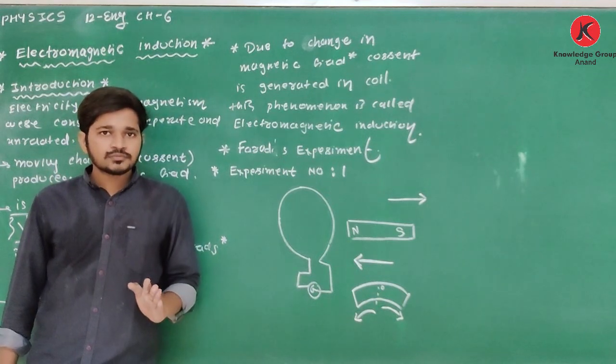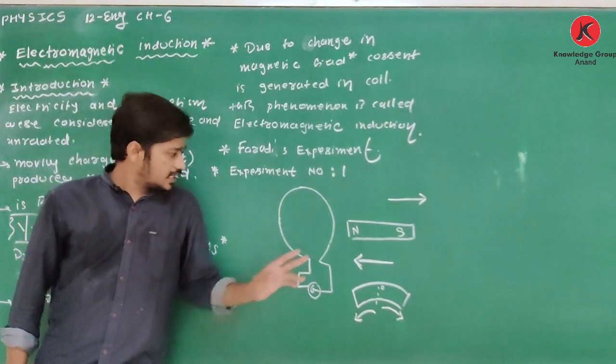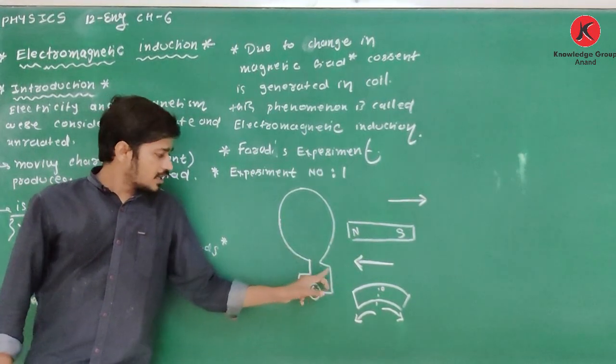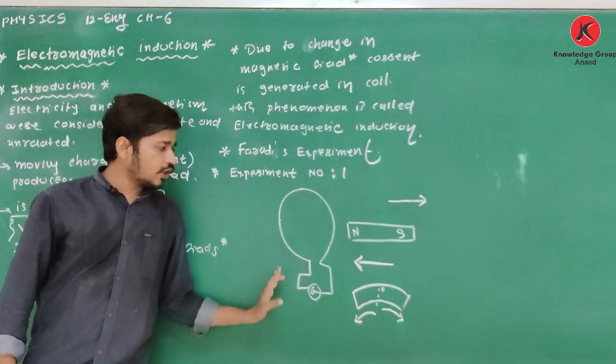Clear about this? Yes, if the magnet is moving or if the coil is moving, current is produced in this coil.